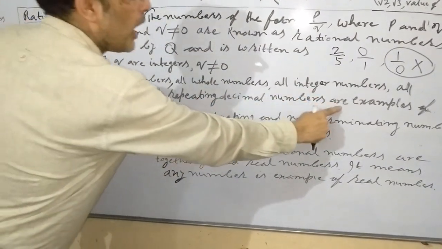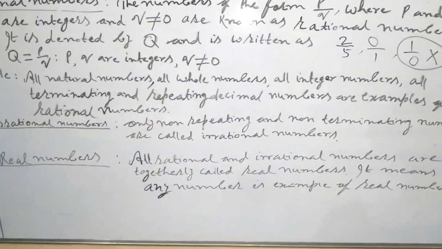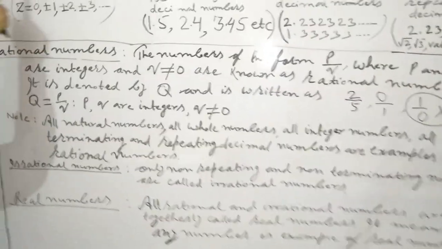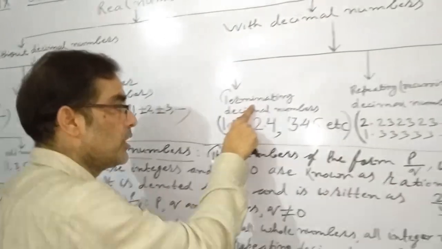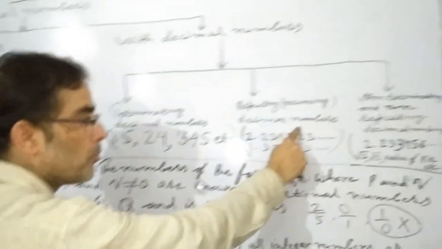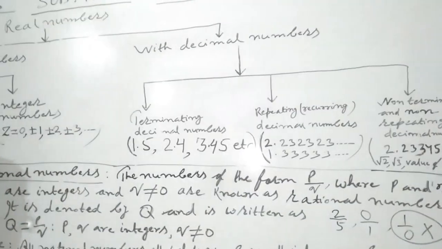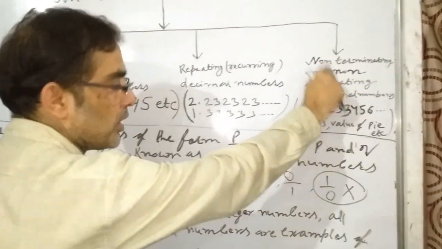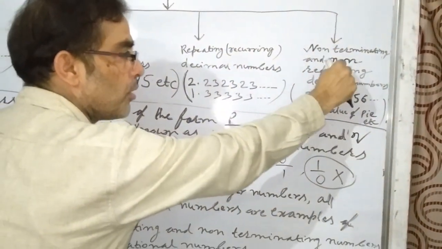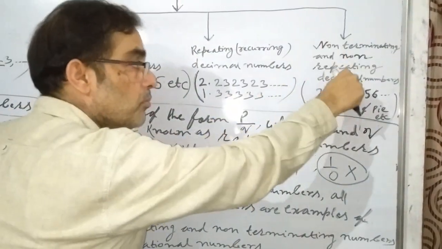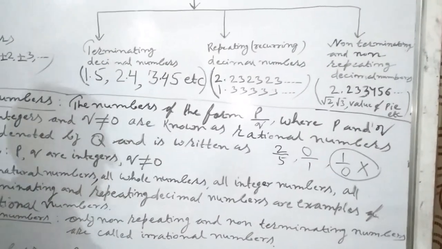Repeating this one are examples of rational numbers. What do I say? I say to you all natural numbers, all whole numbers, all integer numbers, all terminating decimal numbers, and all repeating decimal numbers are examples of rational numbers, except these numbers. These numbers do not come in rational numbers. These numbers come in irrational numbers.